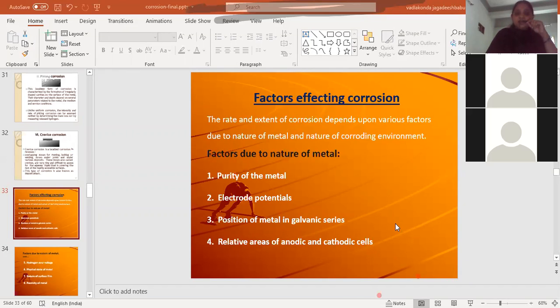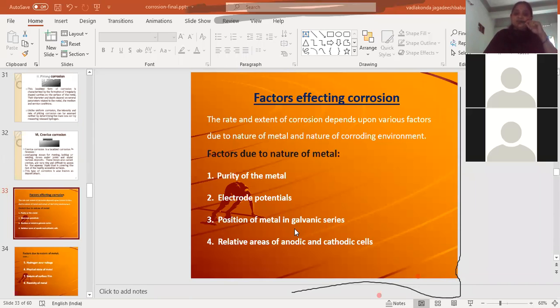So according to the position of the metal, that will decide whether the metal will act as either the anodic part or cathodic part. Metals which are placed at the top of the series will act as the anodic part and will be corroded. Whereas the metals which are placed at the bottom of the series will have high reduction potential and will act as the cathodic part and will be protected from corrosion. And the extent of corrosion also depends upon the distance between the two metals.